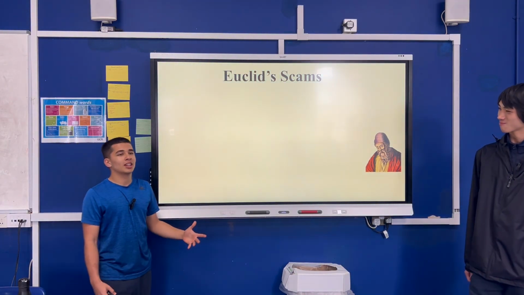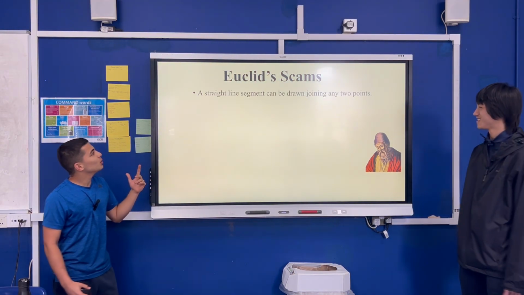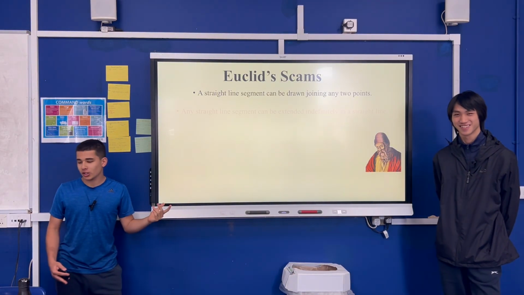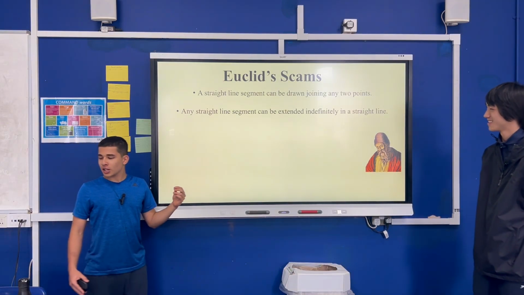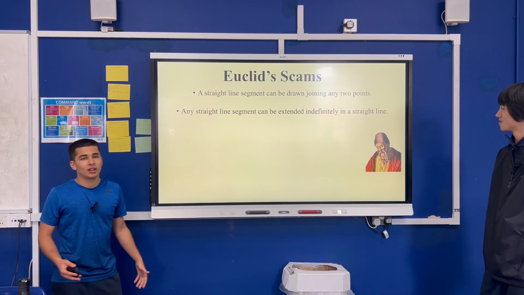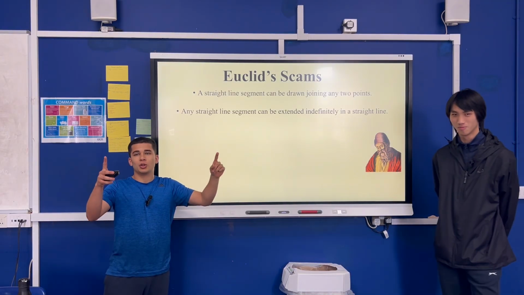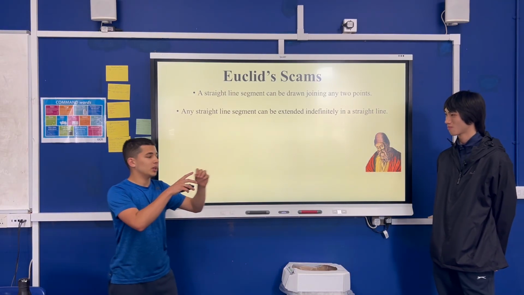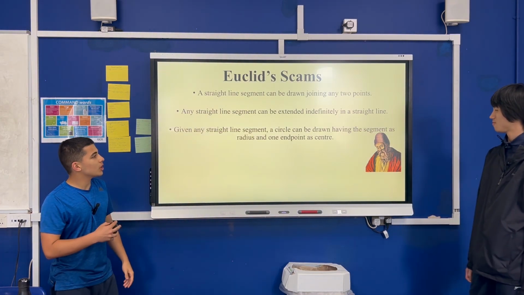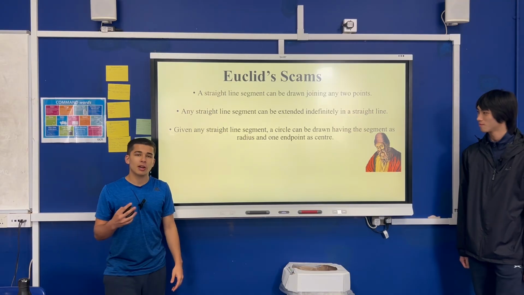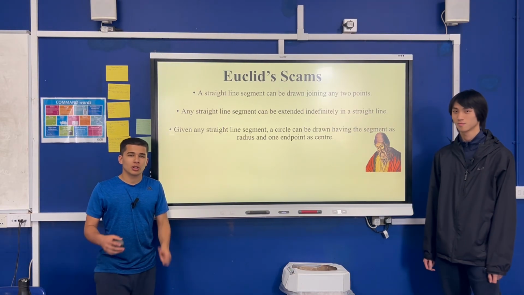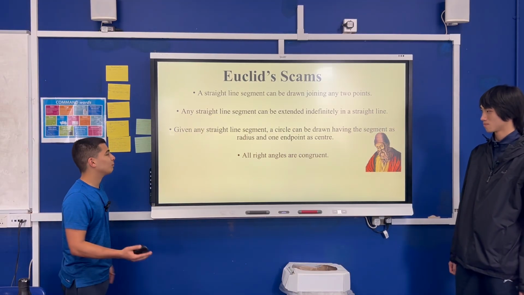Okay, so Euclid has 5 scams. First of all, he says a straight line segment can be drawn between any 2 points. Next, any straight line segment can be extended indefinitely into an infinite line. Hopefully you understand what's going on here: 2 points and a line, and we just extend that line further. Next, given a straight line segment, a circle can be drawn having the segment as a radius and the endpoint at its center. So this is basically the definition of a circle, just a consistent radius.